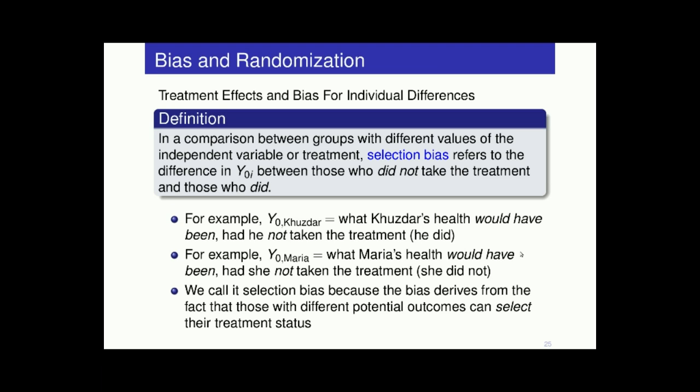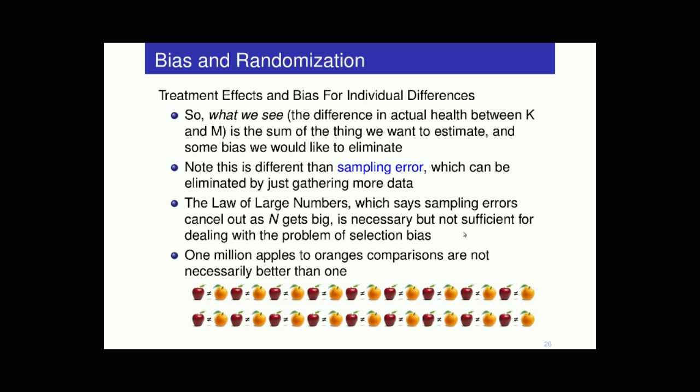Who's going to be more likely to get a college education? People who are more motivated, right? They're going to be different from the general population, or rather different, crucially, from the people who decide not to go to college, not to enroll in a program, right? So this problem is everywhere, selection bias. So again, what we see, the difference in the actual health between Kuzdar and Maria, is the sum of the thing we want to estimate and some bias we want to eliminate.